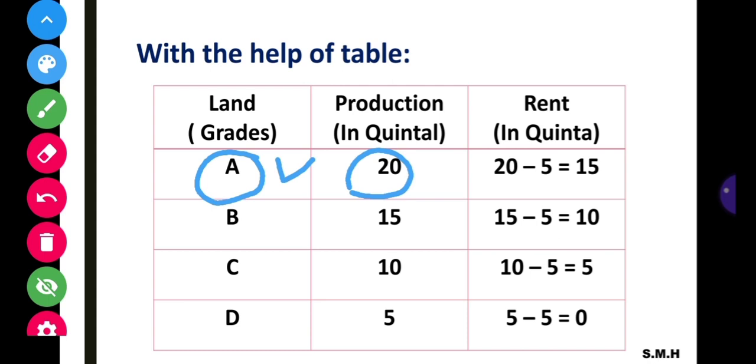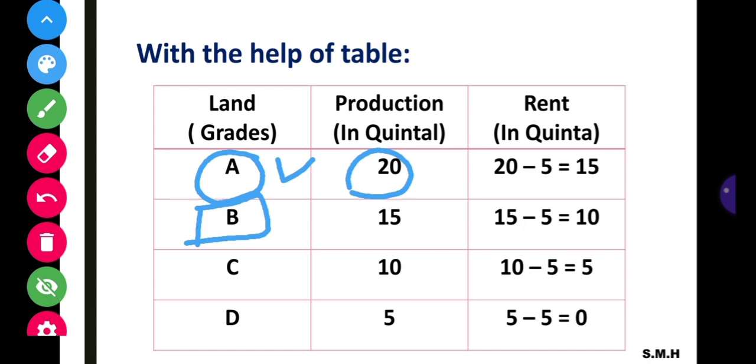Suppose another group of people goes and settles down in the same island after some time. Hence the demand for agricultural produce will increase. The most fertile land, that is A grade land, alone cannot produce all the food grains that are needed on account of the operation of the law of diminishing returns. So, the less fertile land compared to A, that is the B grade land, has to be brought under cultivation.